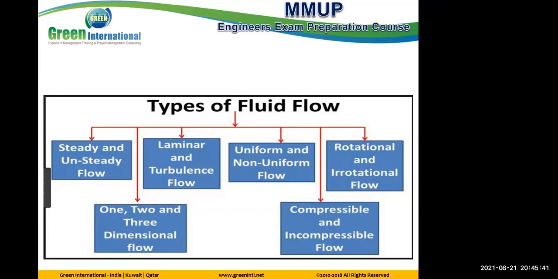Let's see it the easy way. I will give you all the information, and we will go through the slides one by one to check, but I will give you a summary now. First, 1, 2, 3 dimensional. It is very easy. If the flow moves in one direction, like a pipeline, it is one dimension. If, for example, it moves in an open channel in the X direction and also changes up and down with the height, it is 2 dimensions. 3 dimensions is when the flow moves in 3 dimensions, like flow around a car.